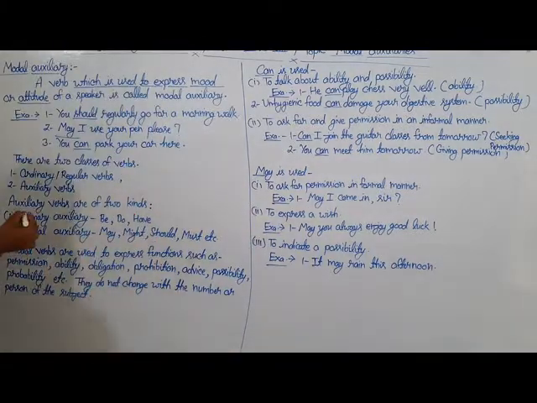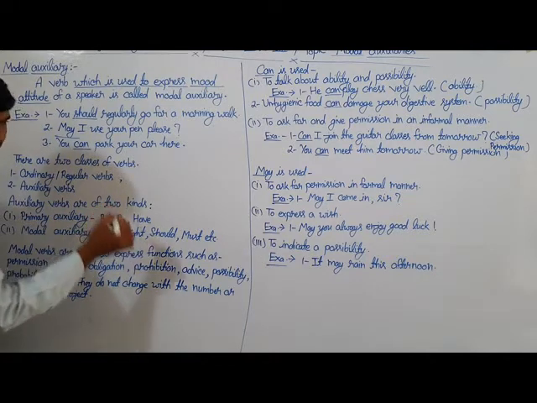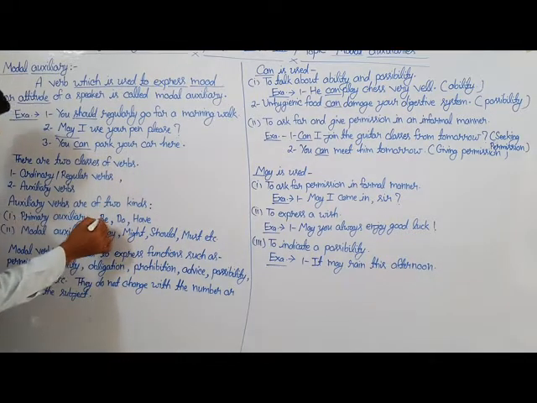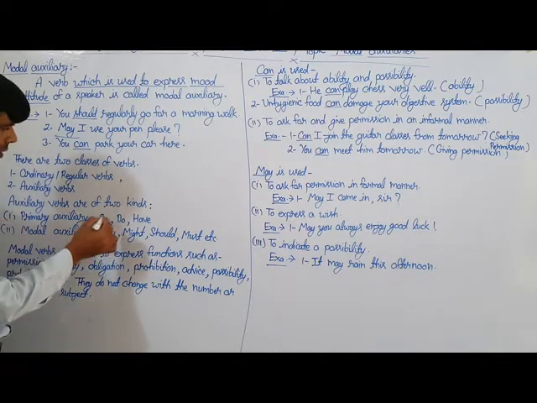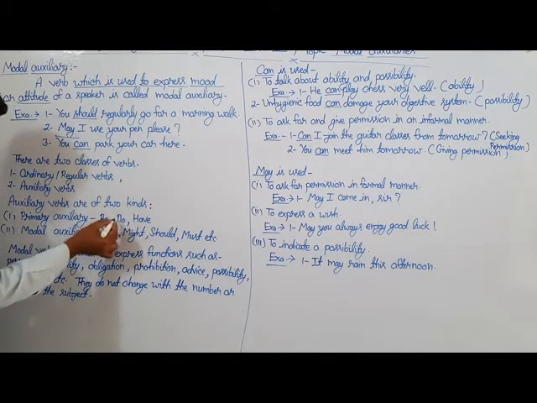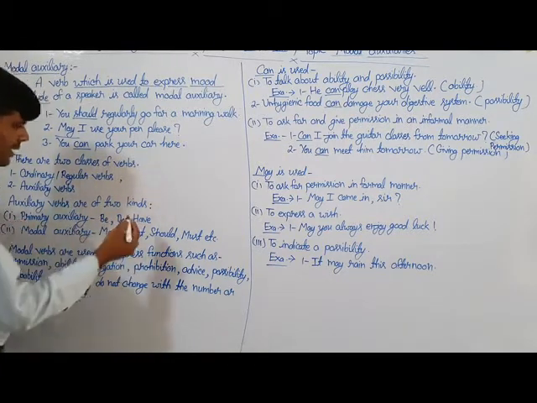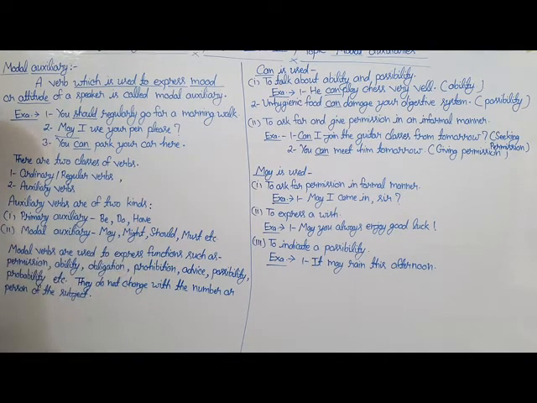The first kind of auxiliary verbs is the primary auxiliaries. It includes be, do, have. The be form of verb includes is, am, are, was, were. Do includes do, does, did, and have includes has, have, had.